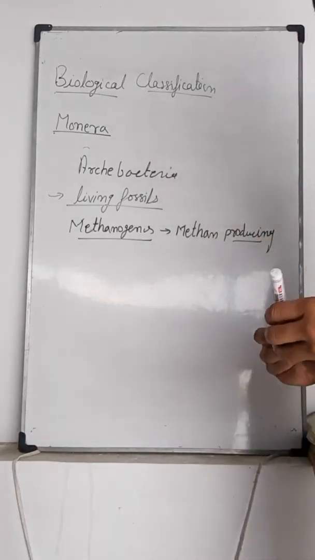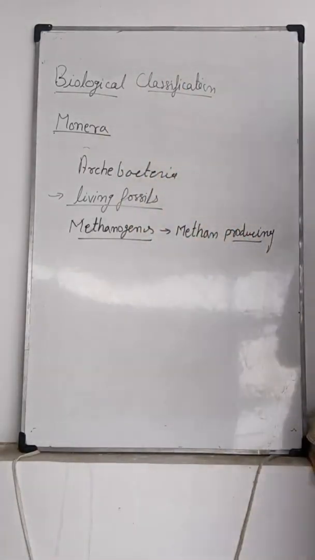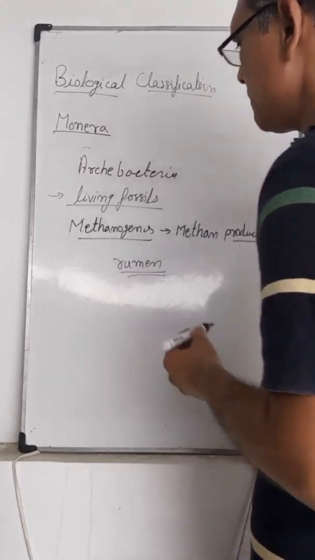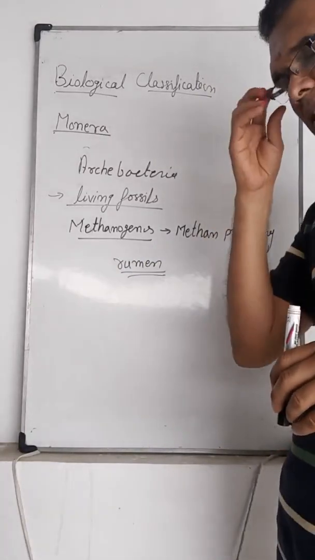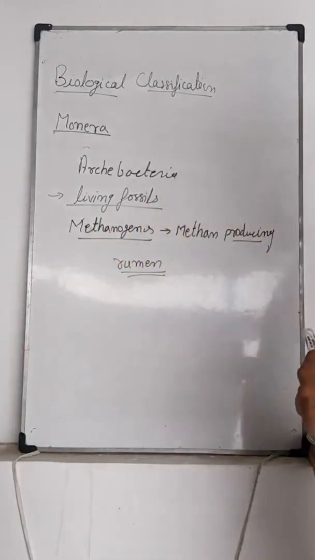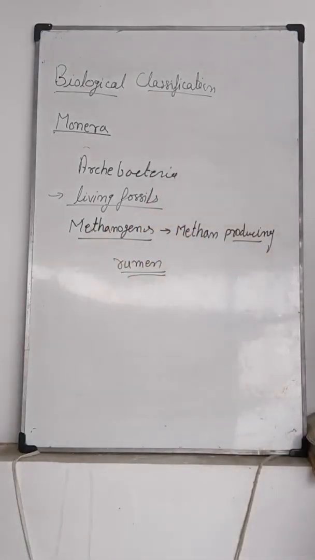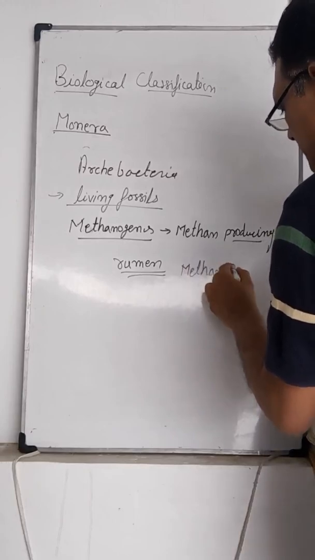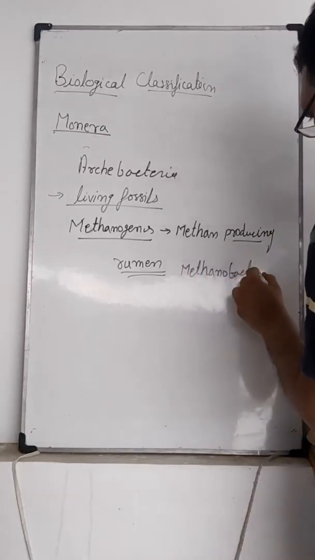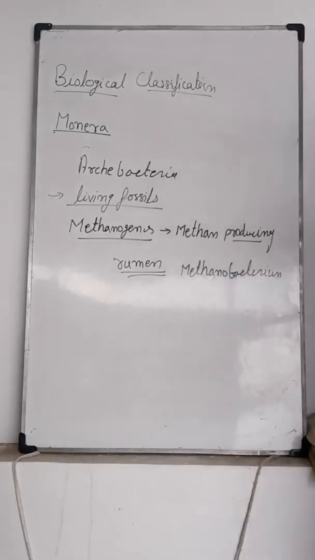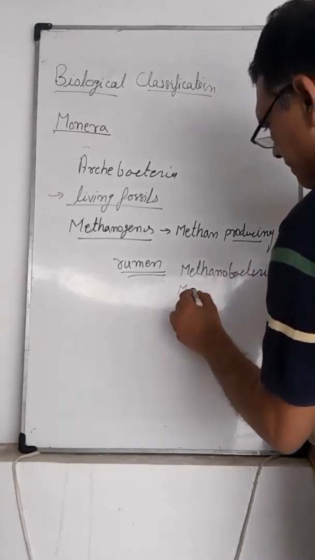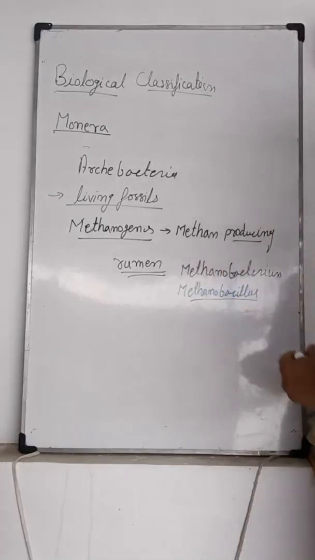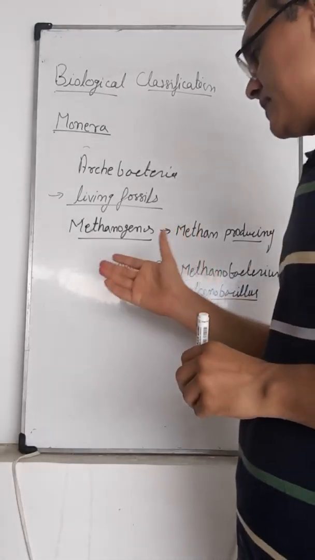They are present in the gut of the animals, especially in the rumen, which is part of the stomach of the animals, where they produce methane gas. Examples: Methanobacterium, Methanobacillus. These are bacteria present in the rumen of cattle.